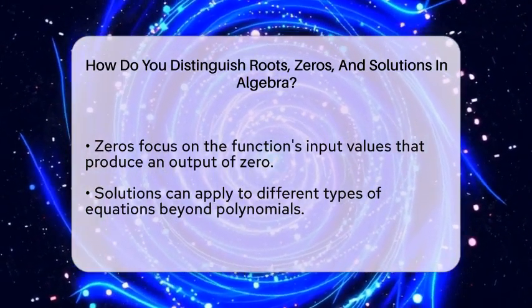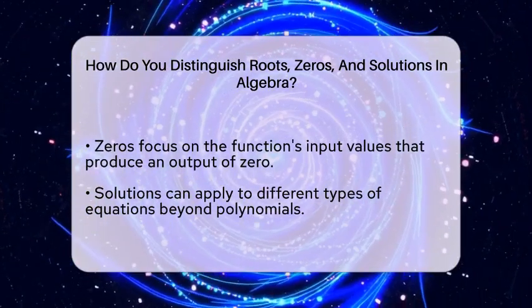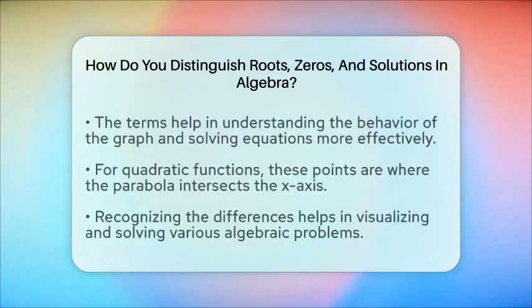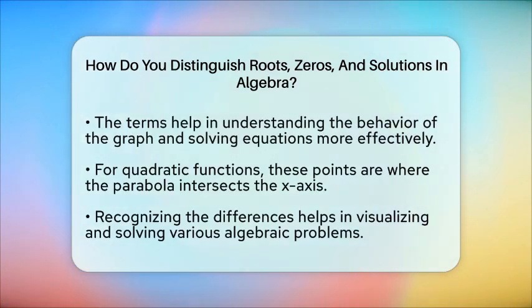Roots can have different multiplicities, which means how many times a particular root appears. For example, if a root is repeated twice, it's called a double root, and the graph just touches the x-axis at that point instead of crossing it.